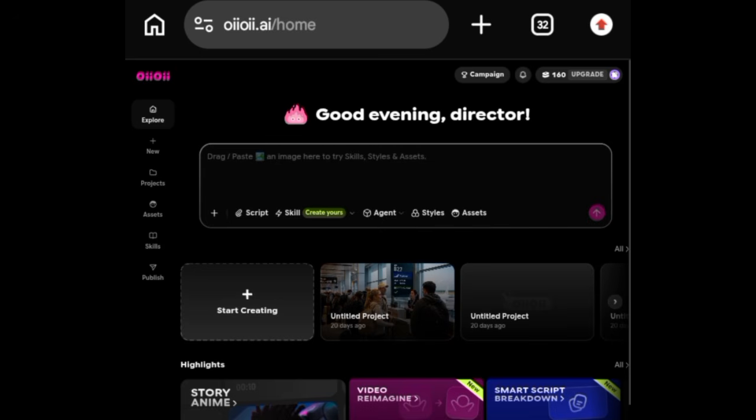So the next step is for you to come over to your browser and search for OiiOii.ai. Do you understand? OiiOii.ai. So once you search for it, go ahead to sign in or sign up using your Google account or your email address. Once you sign in, they are going to give you free credit, about 160 free credits, for you to be able to create your videos for free.